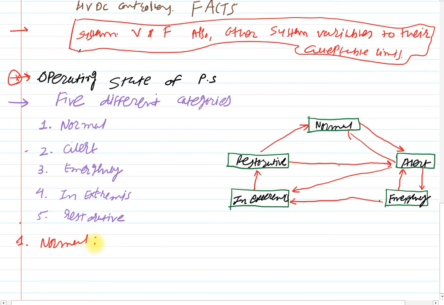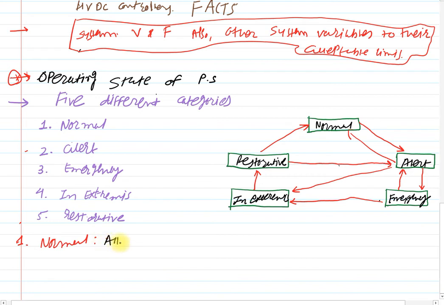So here in normal operating state, all the system variables are within normal range.